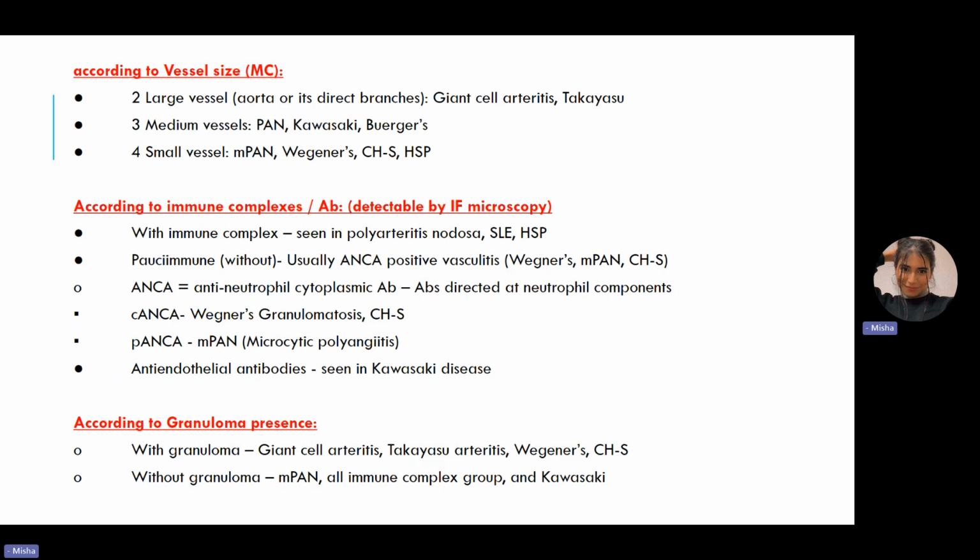I'm sure you can read it by yourself, but this is basically a very, very good summary of everything: which diseases produce granuloma, which are without granuloma, who are P ANCA, C ANCA, what ANCAs basically are, and what antibodies are present. How can we detect the particular disease?